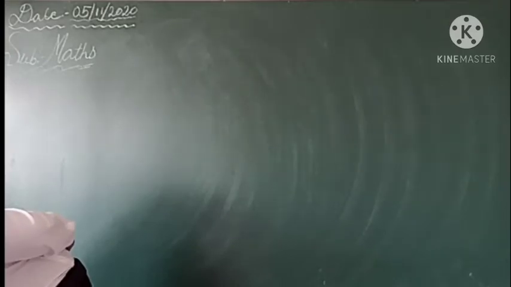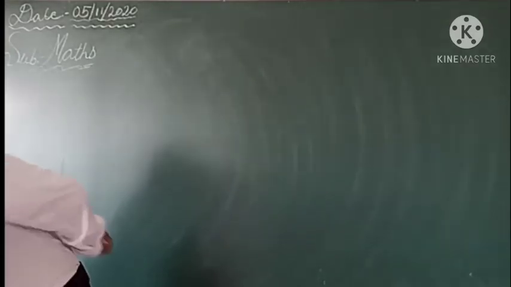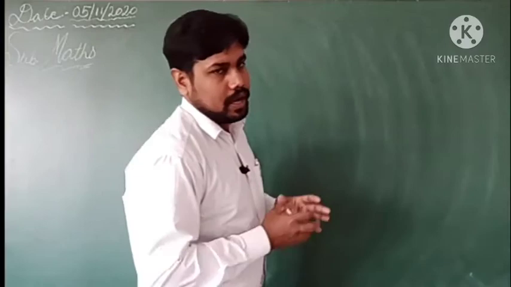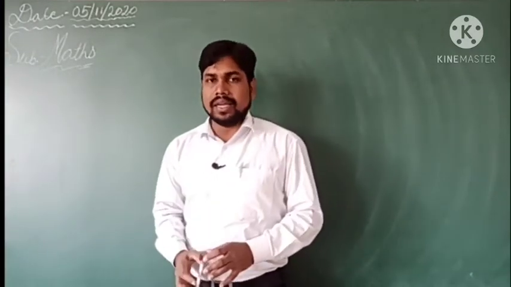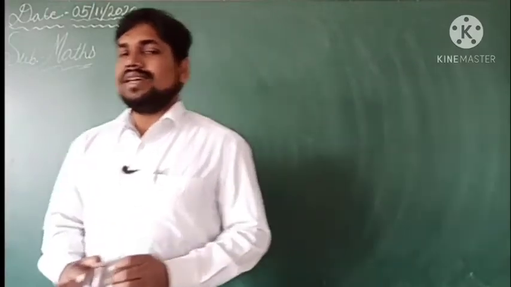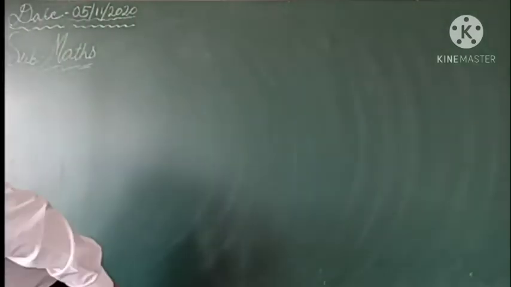So now the most important thing is, if anyone has any doubts from any particular exercise or any particular question, you simply type the exercise number and question number.